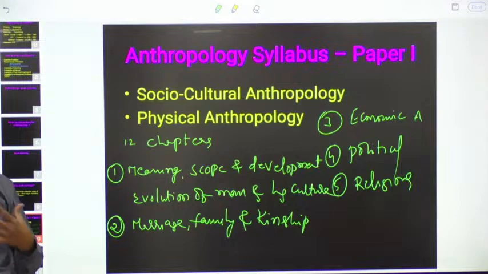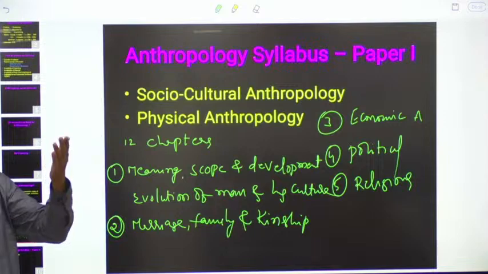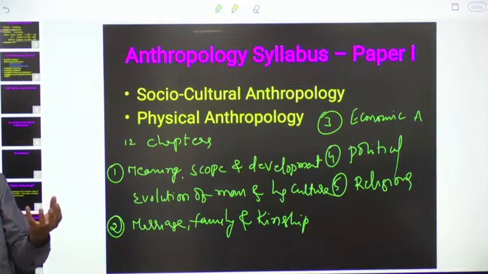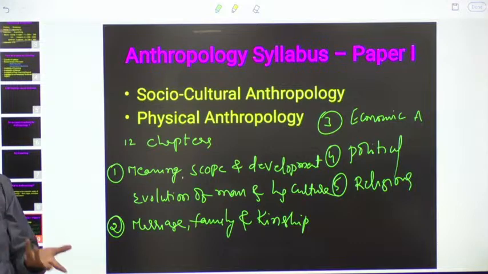Basically, our society is a patriarchal society. We give more importance to sons. They are considered as our descendants. Similarly, if you go to Andhra Pradesh, there also, YS Rajasekhar Reddy had one daughter and one son. But who became chief minister? Who got the influence of YS Rajasekhar Reddy as inheritance? Jagan. Am I correct or not?